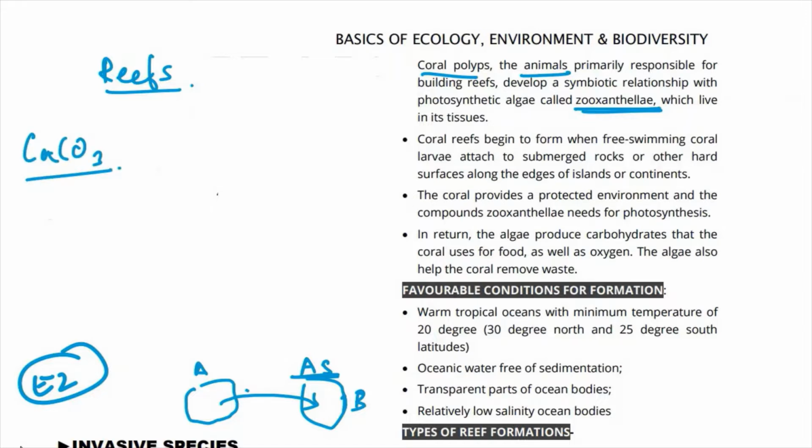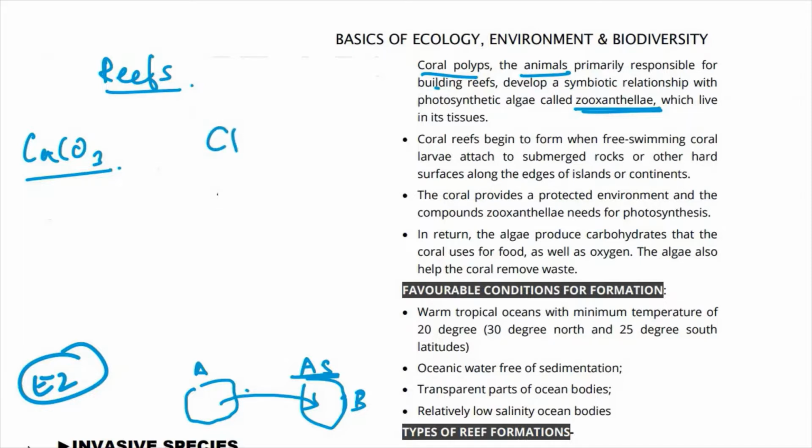That is how a reef is built. So most coral reefs are built from stony corals, और जहाँ पर ये polyps cluster in groups. So these coral polyps are responsible for building reefs.